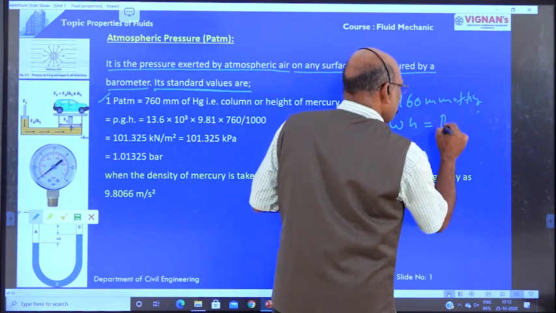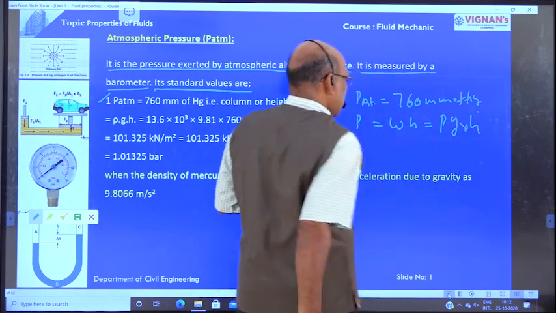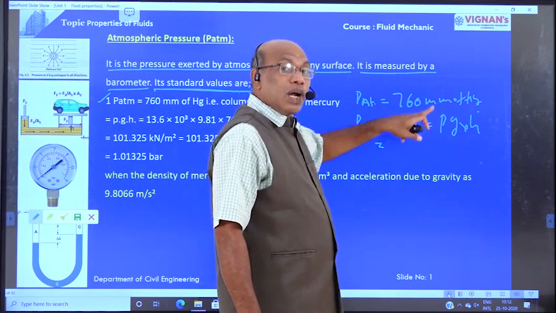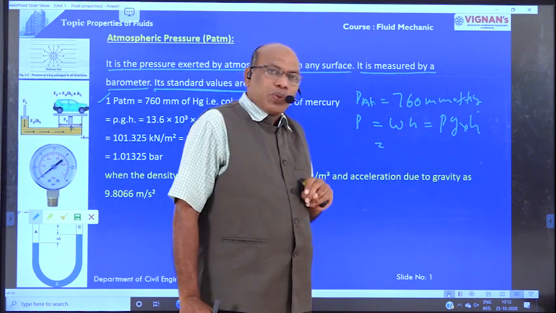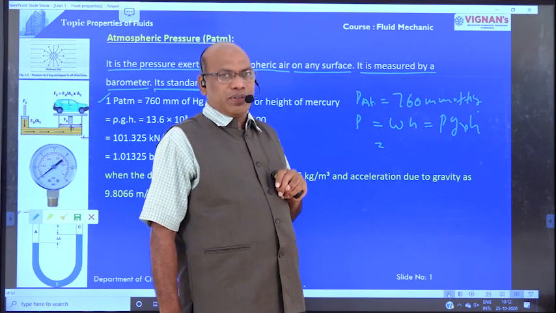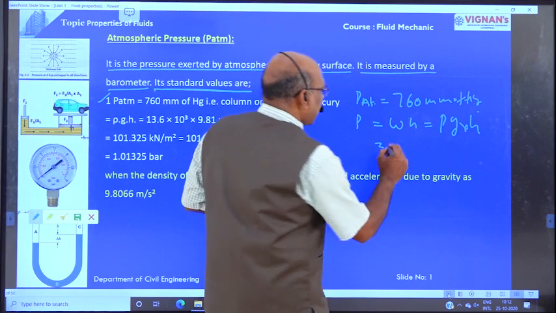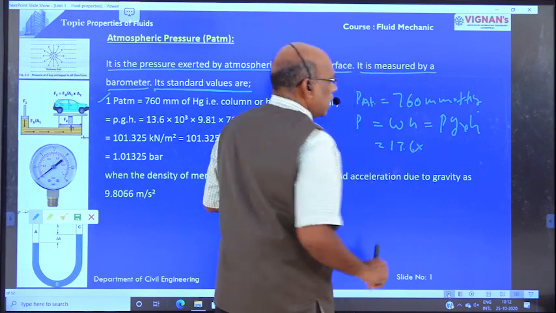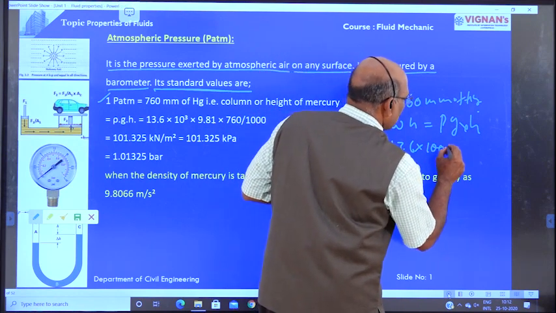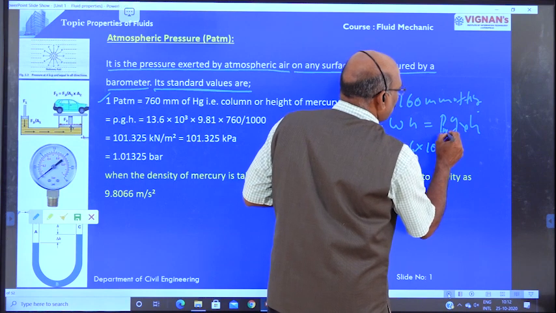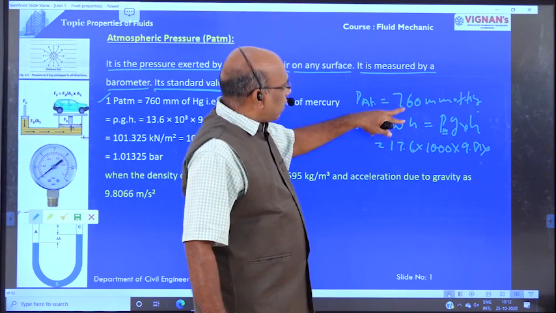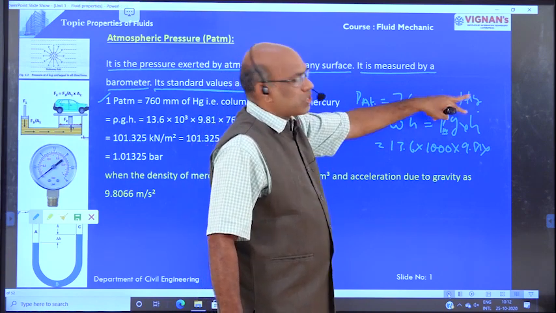P is equal to rho g H, where rho is the density of mercury. Density of mercury is equal to specific gravity of mercury into density of the standard liquid. Specific gravity of mercury is 13.6 and the density of the standard liquid is 1000 kg per meter cube. So the density of mercury into g, 9.81, into H, which is given as 760 mm of Hg.